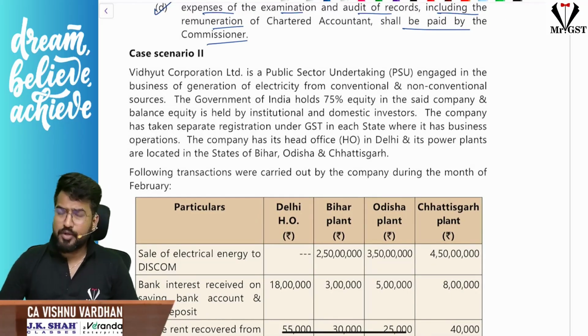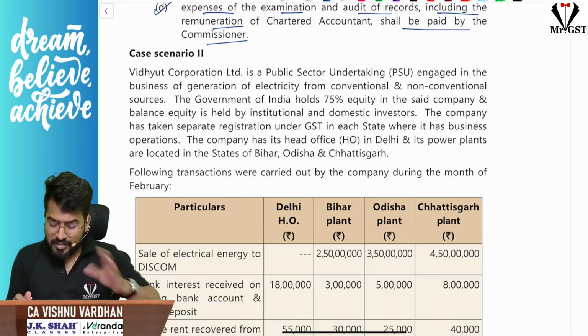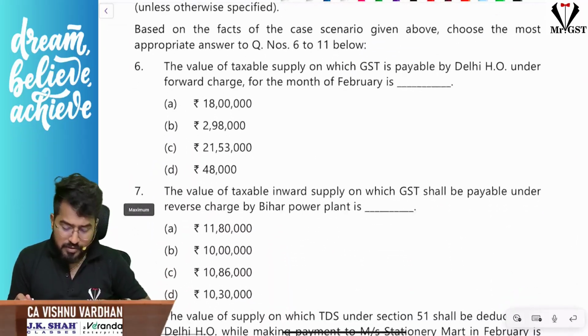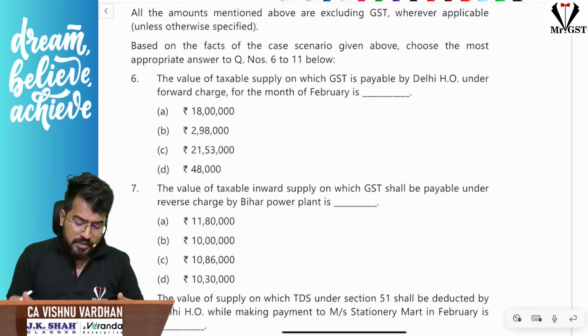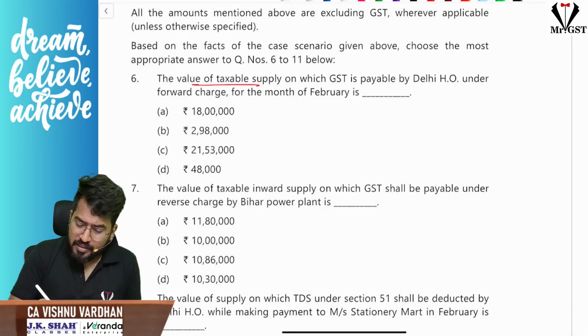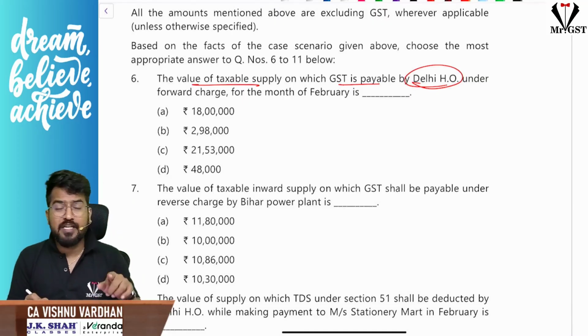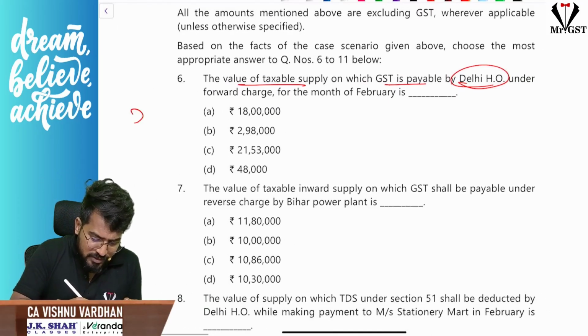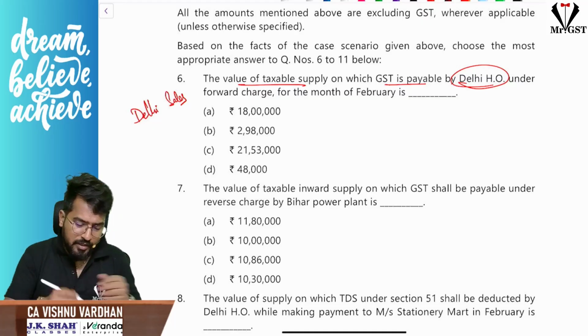In case scenario number 2, let us first go with the MCQ questions. The value of taxable supply on which GST is payable by Delhi head office. That means you should know Delhi head office sales under FCM.